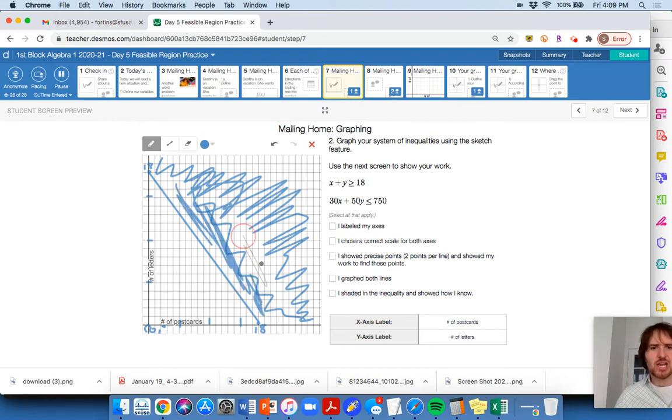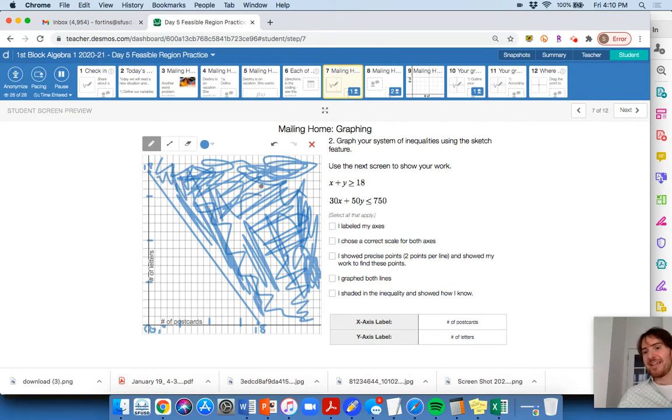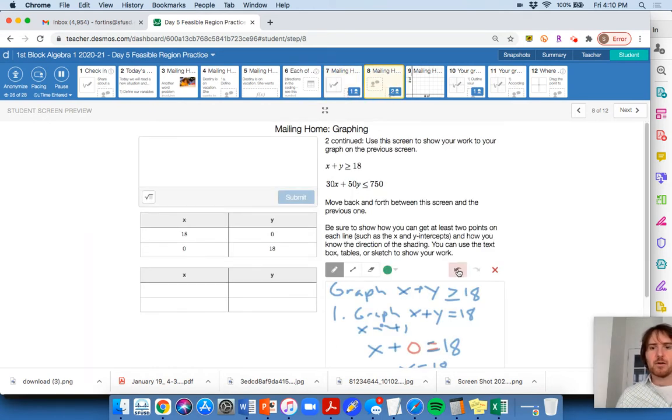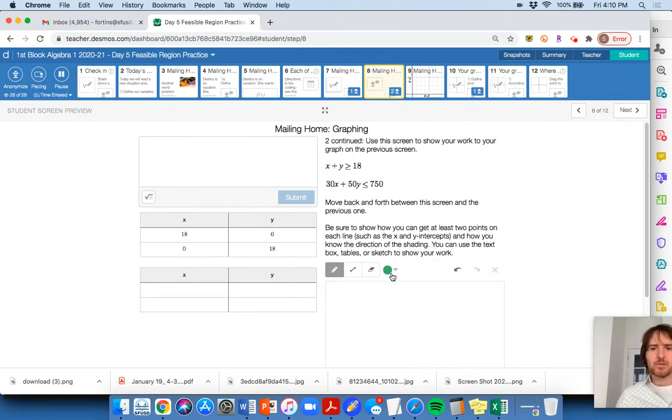It's impossible to shade the whole thing because pencils are only so good at covering part of the plane, not the whole plane, the whole surface. But that's the idea, that these are where my solution regions are. 0, 0 is not a solution, okay? Now I've got to get the other one. This one's a little bit harder, so maybe I'll clear this out so that you can see this one here. Maybe I'll do the next one in green.